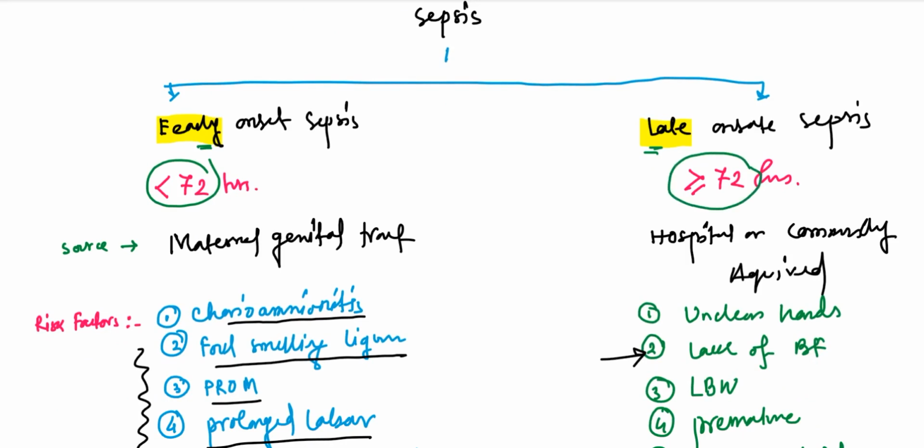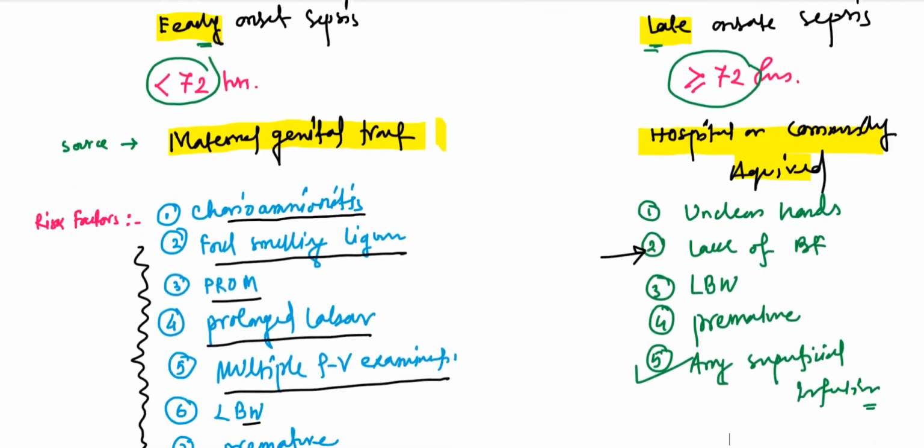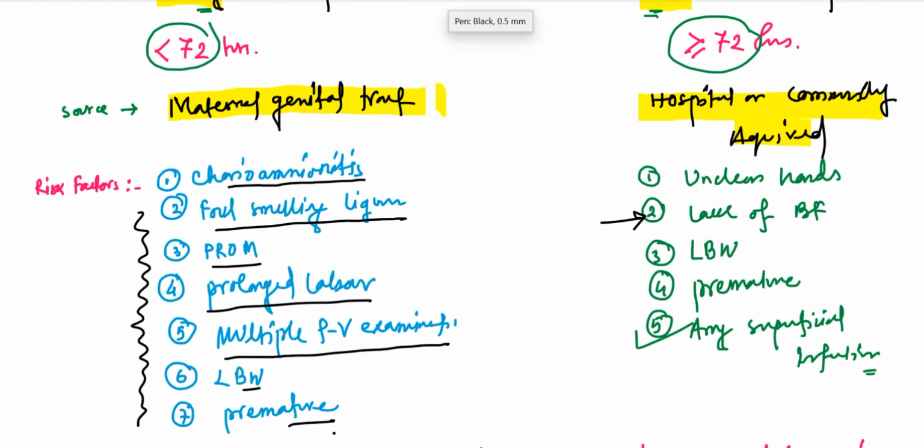So what can be the sources of the infection? In case of early onset sepsis, it is most commonly acquired from the maternal genital tract. And in late onset sepsis, the source is hospital or community acquired. The risk factors for early onset neonatal sepsis are chorioamnionitis, foul smelling liquor, PROM, prolonged labor, multiple PV examinations, and low birth weight and prematurity. For hospital acquired, the most important cause is unclean hands. Next, lack of breastfeeding, low birth weight, prematurity, and even any superficial infection can progress to neonatal sepsis.